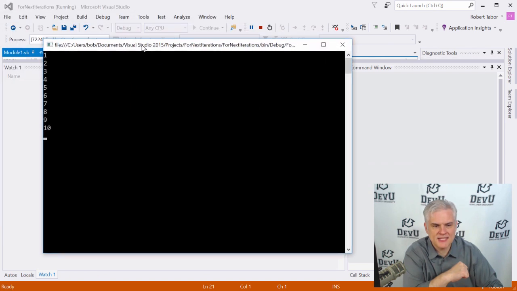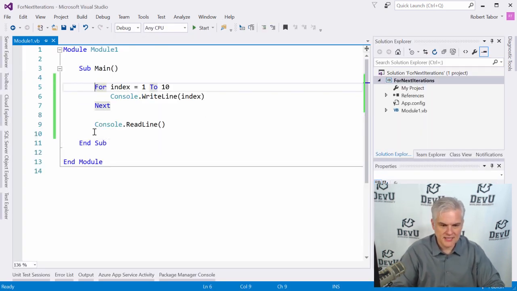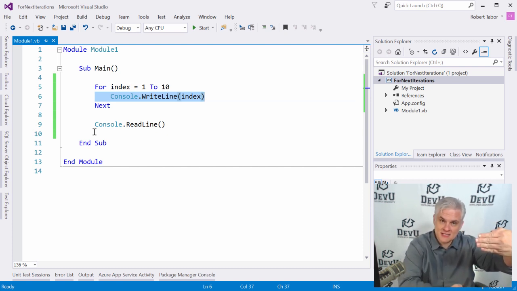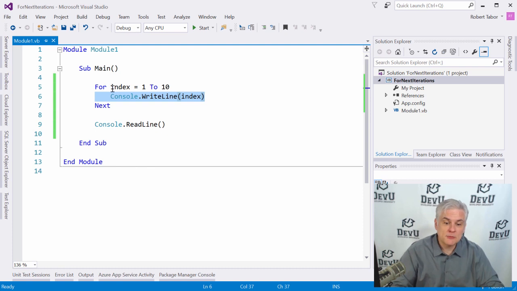Okay, so if you guessed that you would see the numbers 1 through 10 printed out into a console window, you're right. Basically all we're doing is executing the block of code defined by the for and the next statements, in this case in lines 5 and 7. Anything between the for and the next will get executed a number of times until we've reached a certain condition.